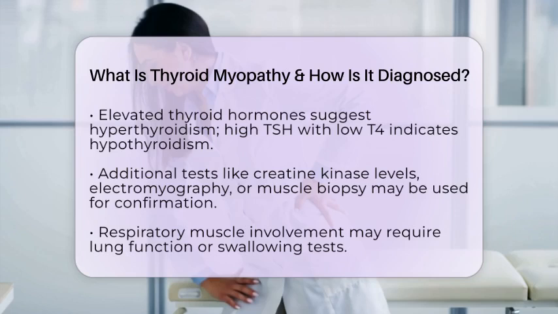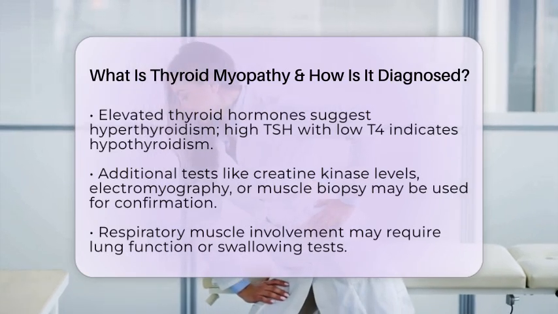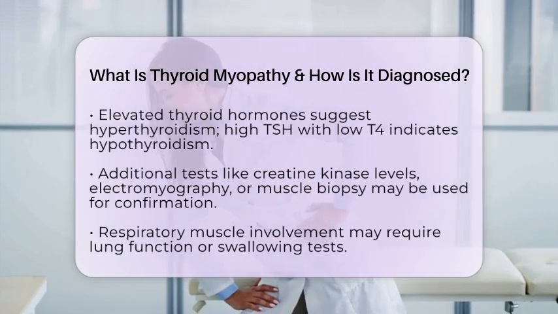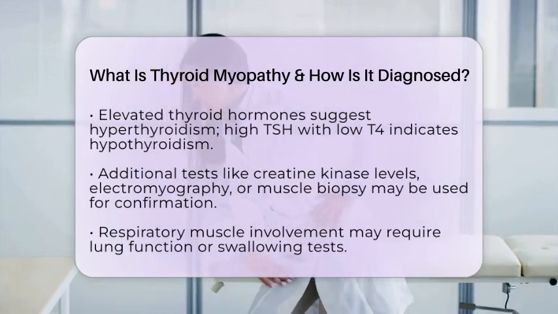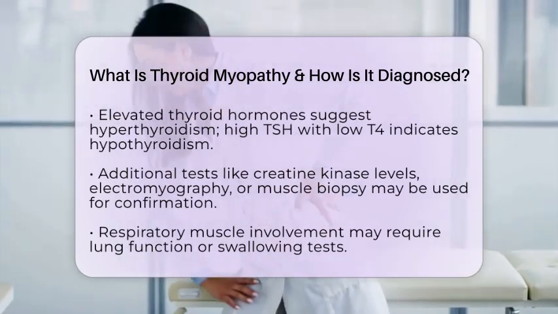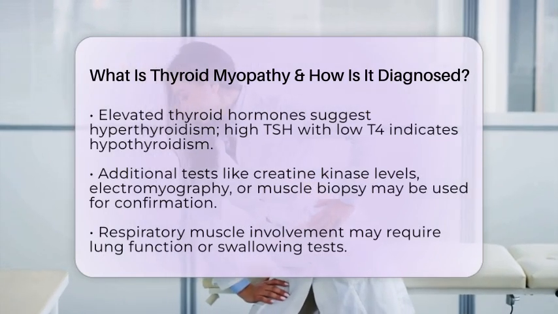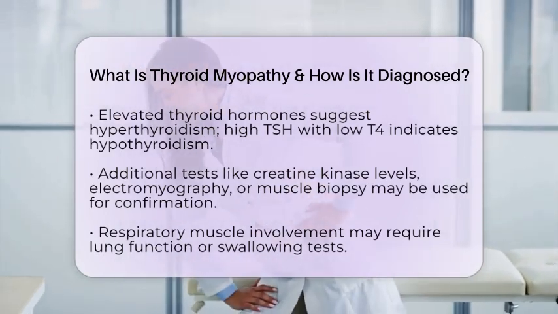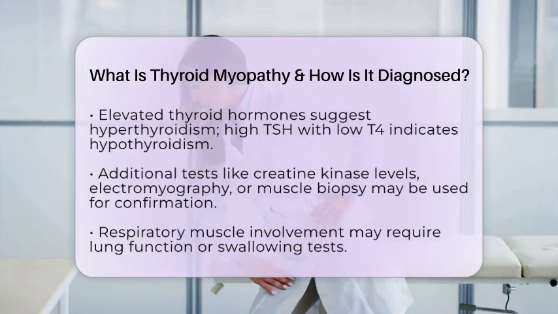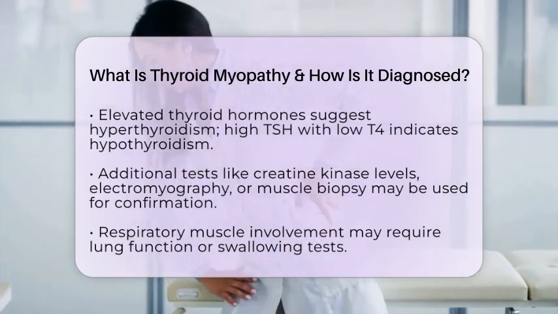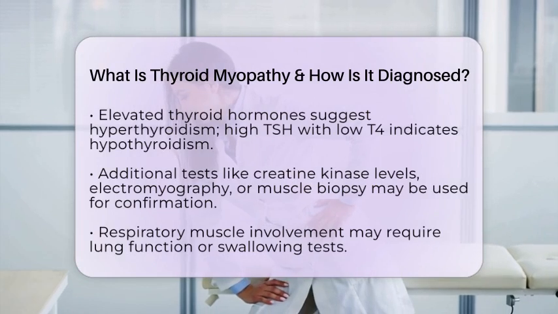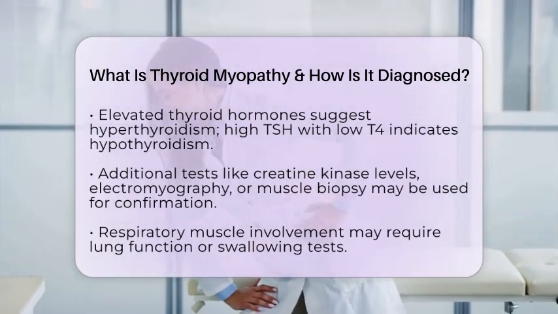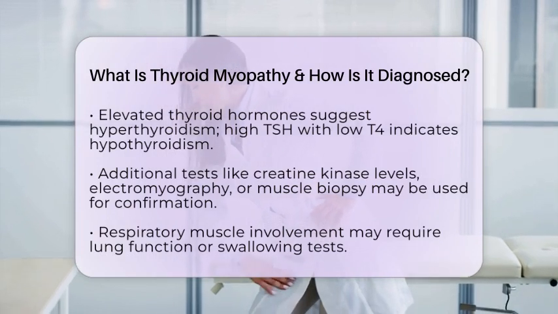Blood tests are essential. Measuring thyroid hormones like thyroid-stimulating hormone, free T4, and free T3 helps determine if your thyroid is overactive or underactive. Elevated thyroid hormones point to hyperthyroidism, while high TSH with low T4 suggests hypothyroidism. Sometimes, your doctor will order tests for muscle enzymes like creatine kinase, which can be elevated if there's muscle breakdown.